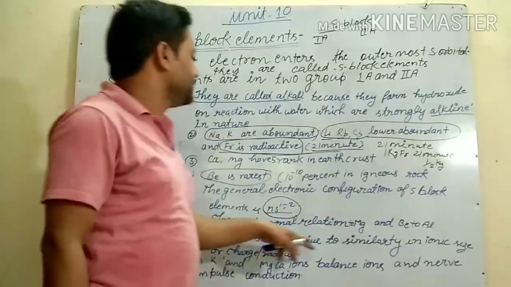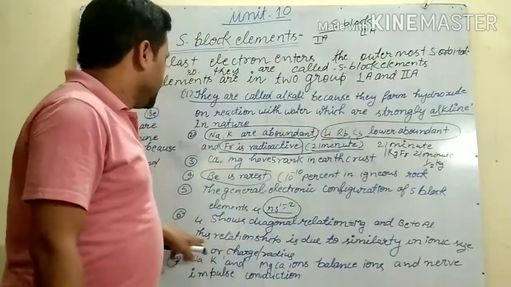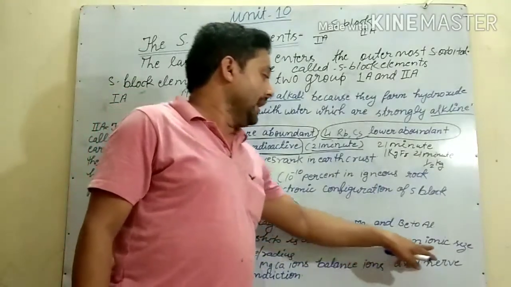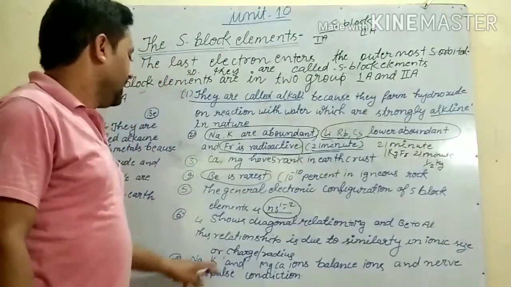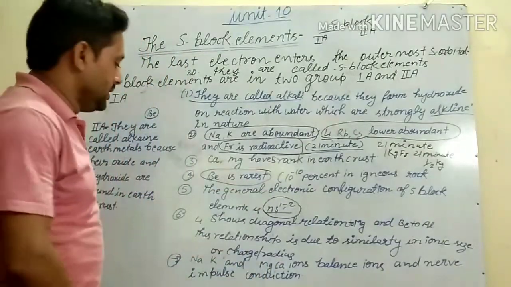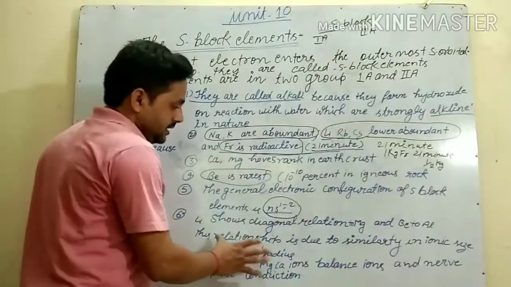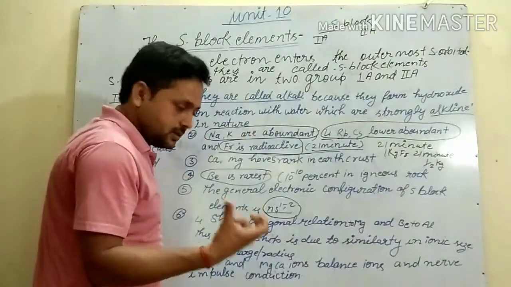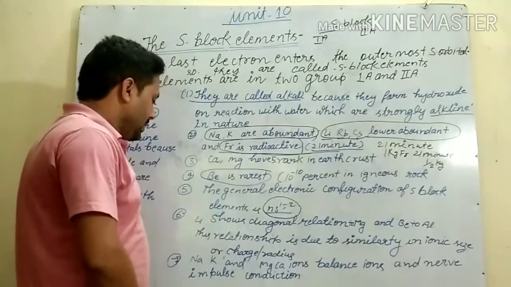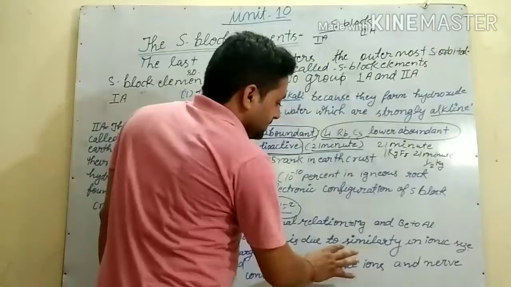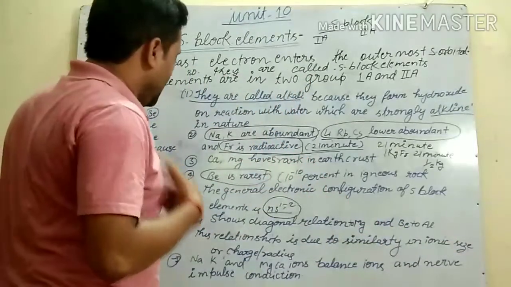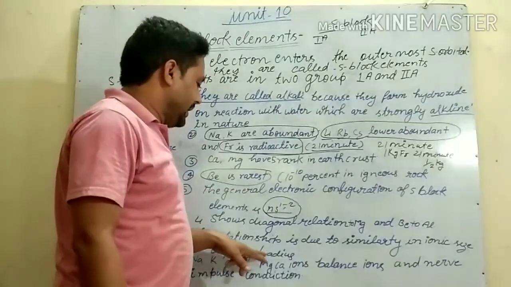This relationship is due to the similarity in ionic size or charge upon radius ratio. Because of their small size, they show diagonal relationship, since they have similar size and a similar charge to radius ratio.